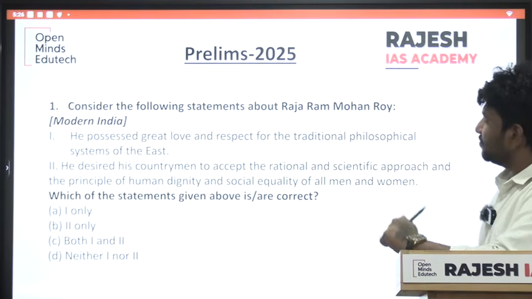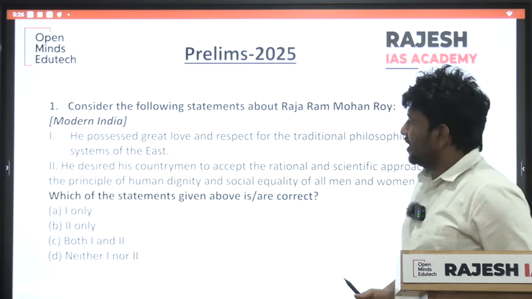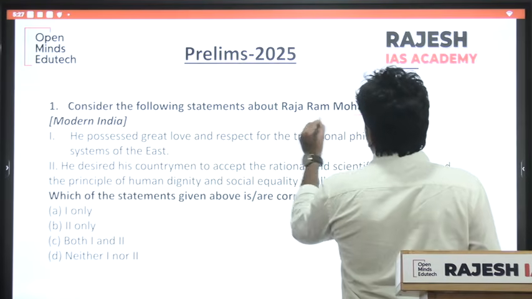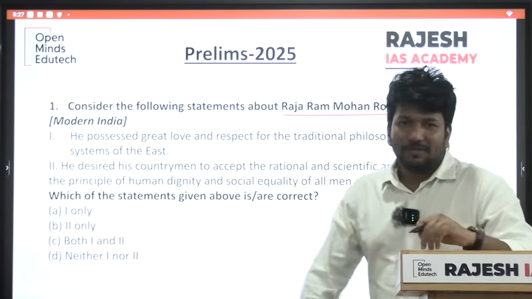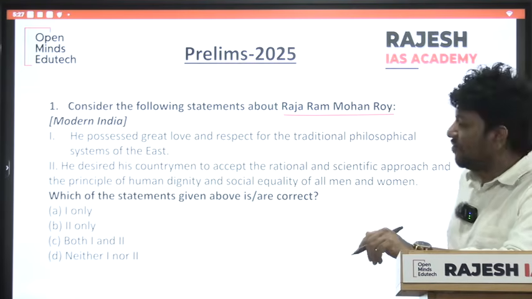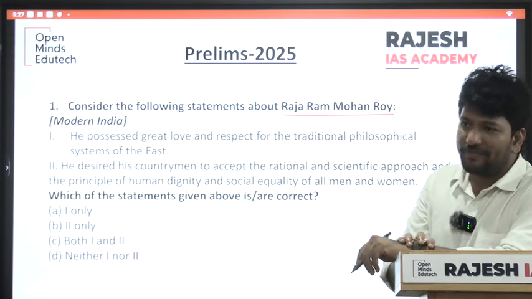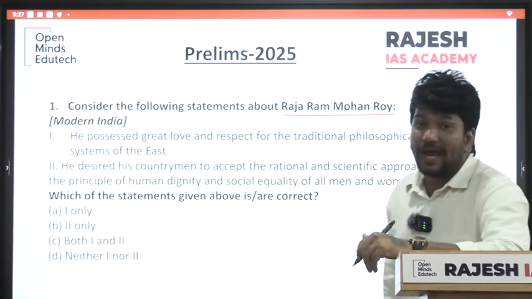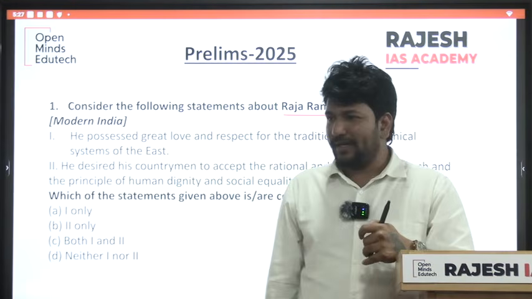So we will start. The first question is about Raja Ram Mohan Roy. This is one such question which shows the importance of concept, then facts and figures. The question talks about the ideology of Raja Ram Mohan Roy.